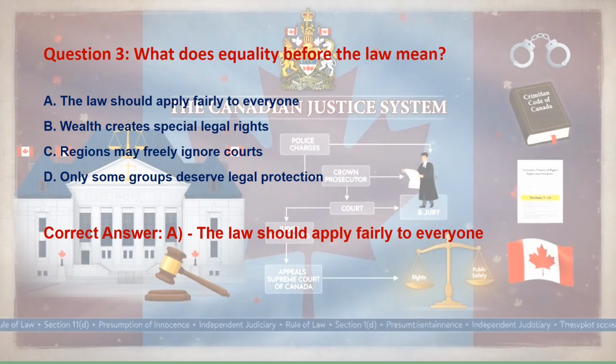The explanation is that equality before the law means people should be treated under the same legal standards regardless of status. And let's discuss why the other options are wrong. Option B is wrong because the law does not create a separate justice system, C is wrong because court decisions and legal duties must be respected, and D because legal protection is not limited to only one group. The memory trick to remember this question is: same law, same fairness.